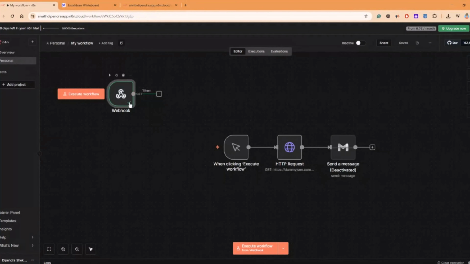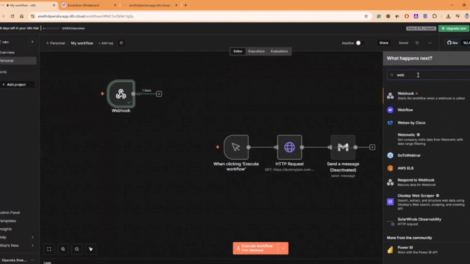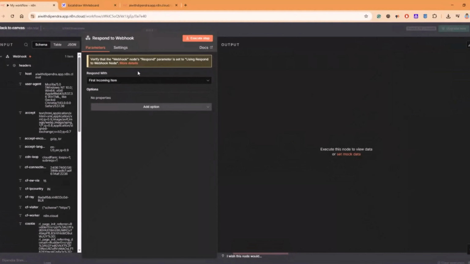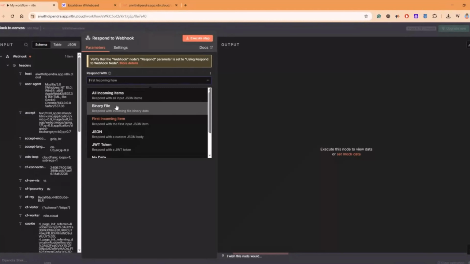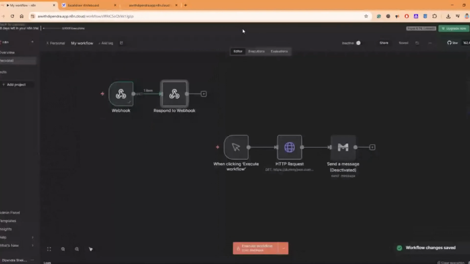Now, once the workflow runs on the basis of this webhook action, you can also click on respond to webhook. So if that event occurred, what do you have to do? You can choose from respond with all incoming items, binary files, JSON, or respond with custom JSON. You can configure your custom JSON with any value you want to keep. These are all examples, right? In the real world, it will be real data, real JSON. So I will just save this and get rid of this.